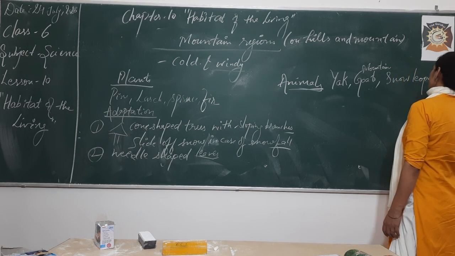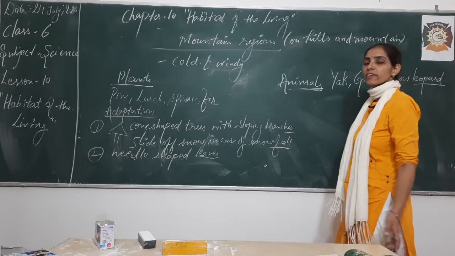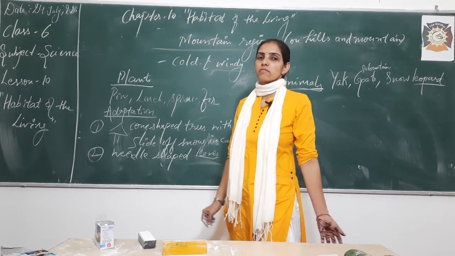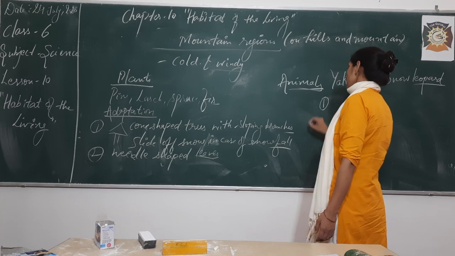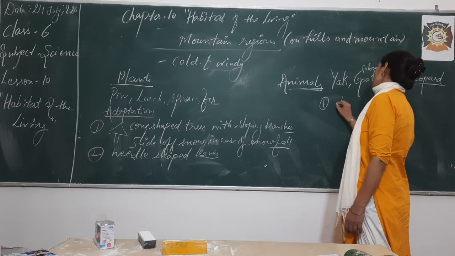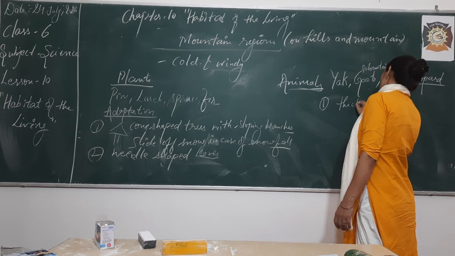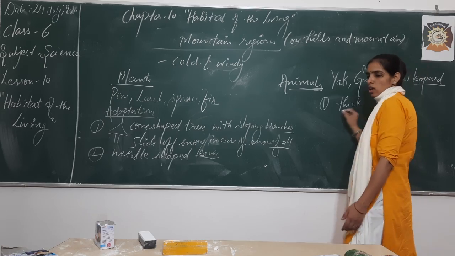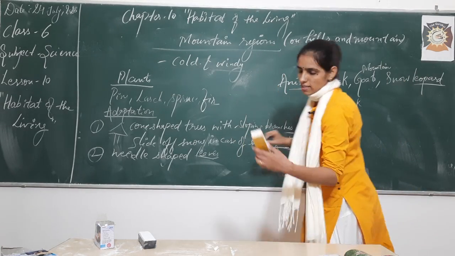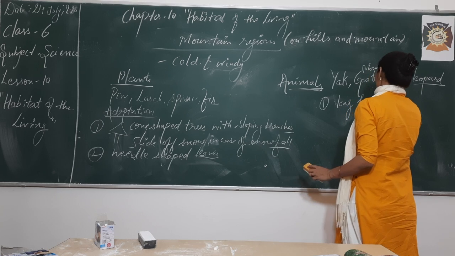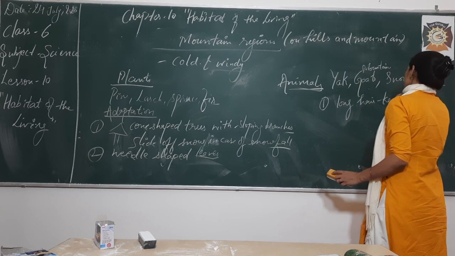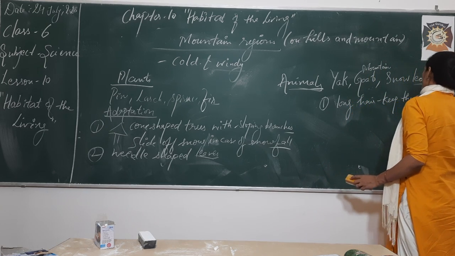So what kind of adaptations do they show because of which they can survive in these areas? Yak, for example, they are having thick fur, or you can say long hair. You also can say that a yak has long hair that keeps their body warm.